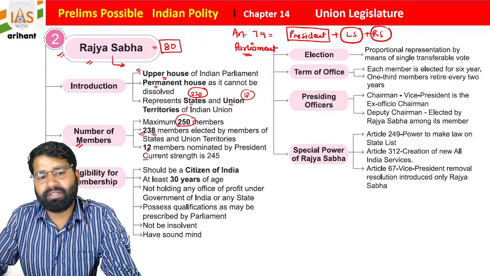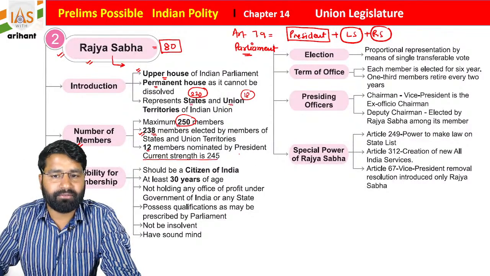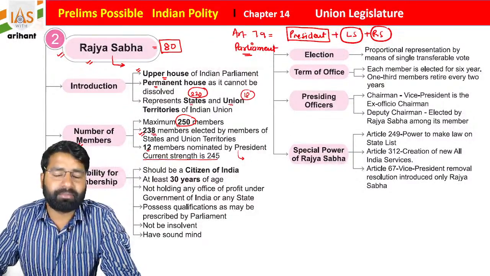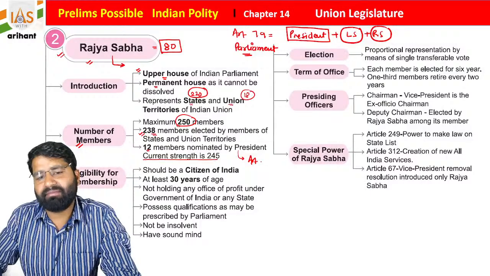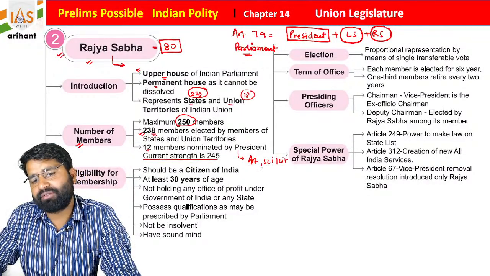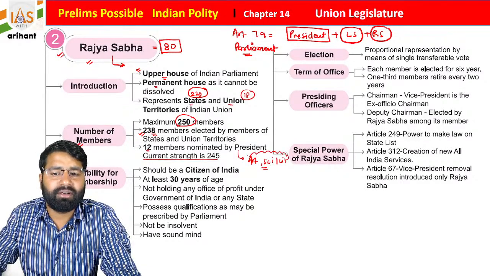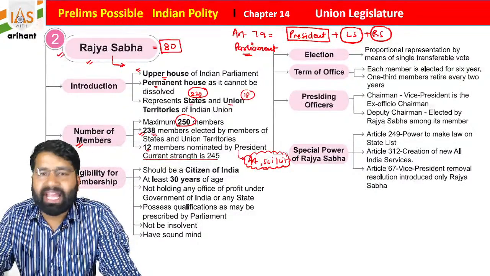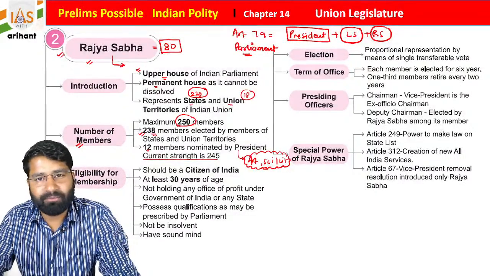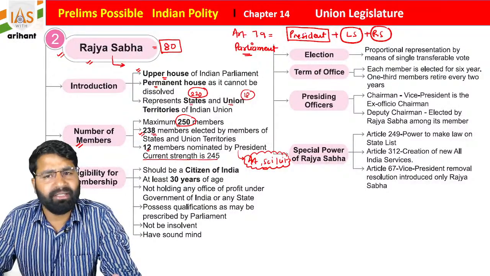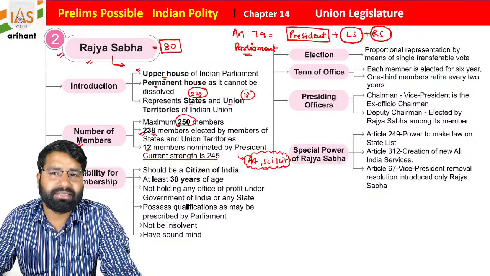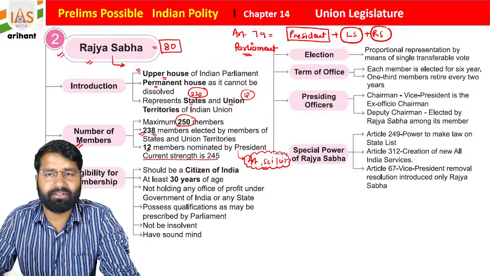But if we talk about the current strength, it is 245. And students, these 12 members nominated by the President of India belong to art, science, literature. Okay, so this type of experience is required, but it is not compulsory. The Supreme Court legislated in that matter. It interpreted that it can be from anywhere, but if these fields are chosen, then it will be well and good.